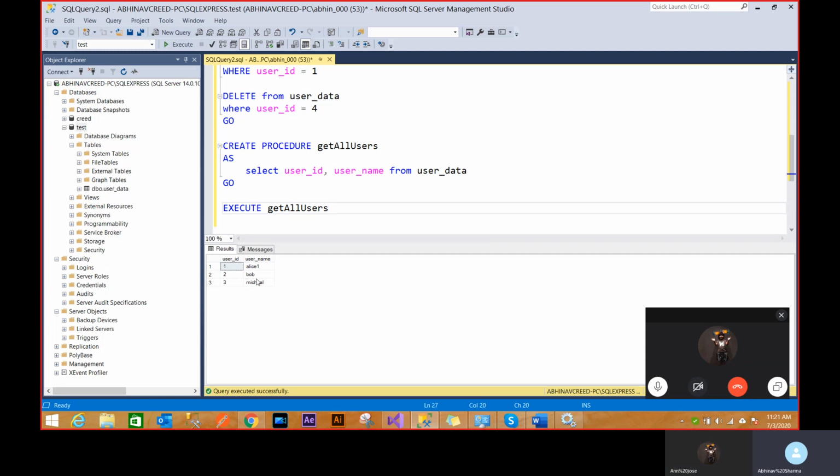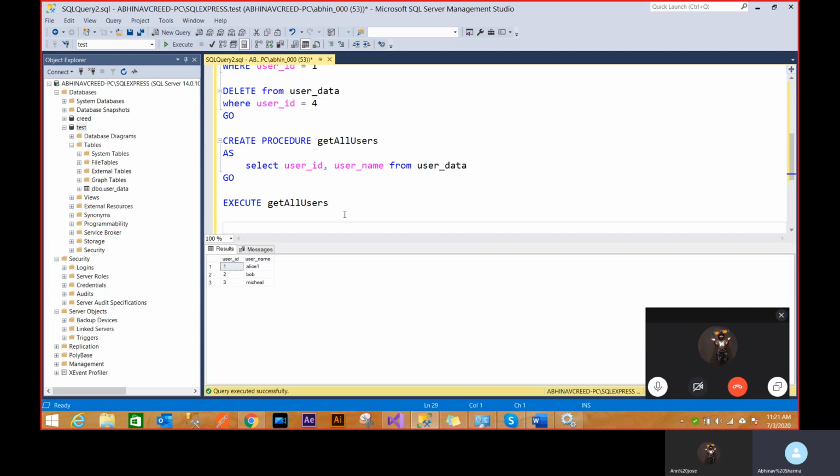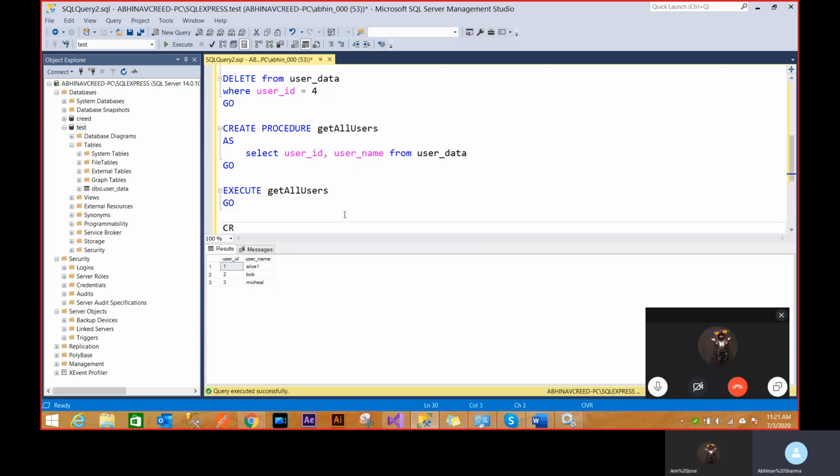The power of this is that I'll show you on the console application how I can execute a stored procedure via C Sharp. That helps to not write a SQL query inside a C Sharp application, which is why people prefer stored procedures over anything else. I'll also create a stored procedure with a particular variable. So get user.